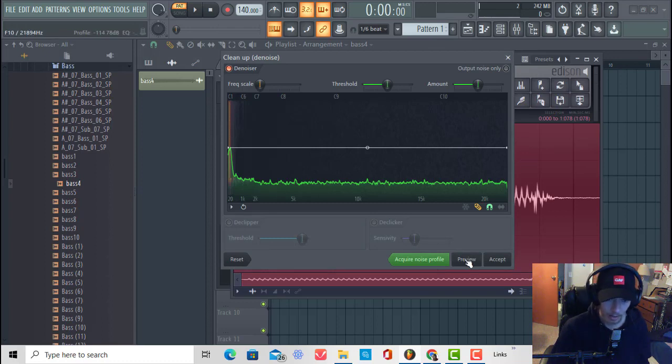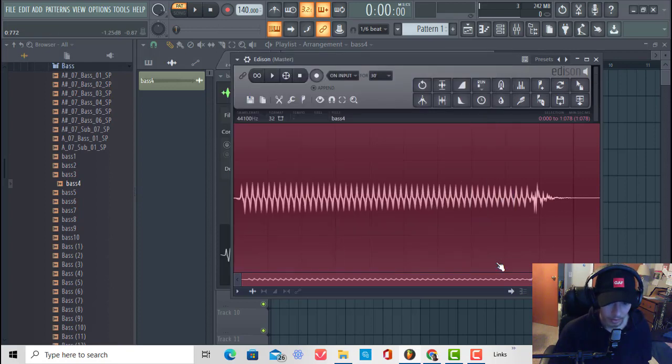denoise again, and then you want to make sure denoiser is on, and you have all these settings here, threshold, amount, but for the most part you won't need to adjust anything. You just have to make sure denoiser is on. So now we can preview. That sounds way better. That is way better. So now I click accept.